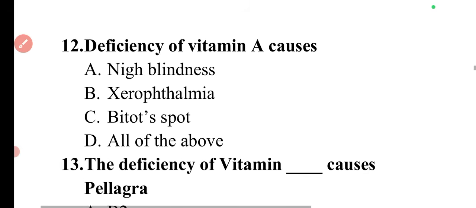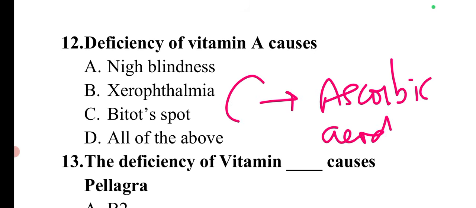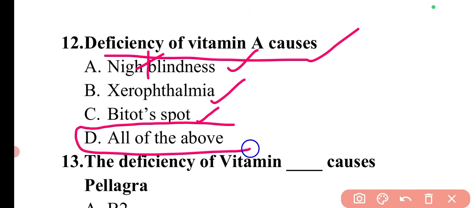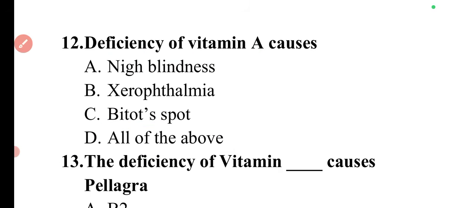Now moving to the next question. The question is, deficiency of vitamin A causes, very important question. The deficiency diseases of vitamin A are night blindness, xerophthalmia, Bitot spots, also conjunctival xerosis. So these are the different deficiency conditions associated with deficiency of vitamin A. So here option D, all of the above, is correct.